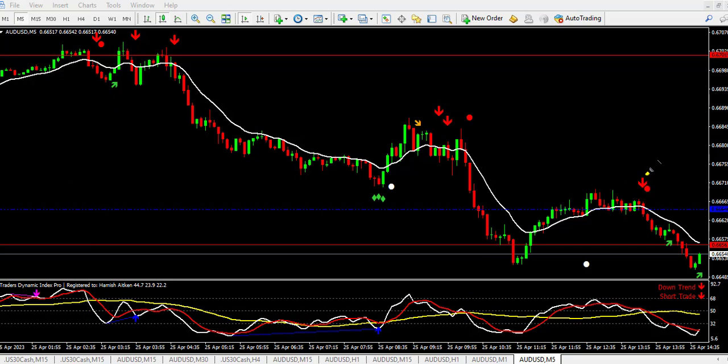This is the last signal generated in the direction of the main trend. We have the arrow and the PTL indicator. The candle closed below the 30 moving average, and the two lines closed below the yellow line of the TDI. So this is the right setup, the correct setup that you need to take.